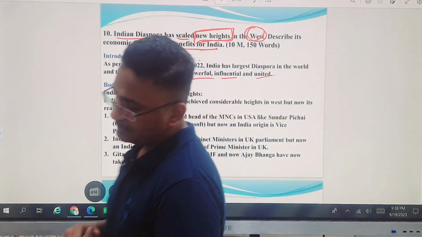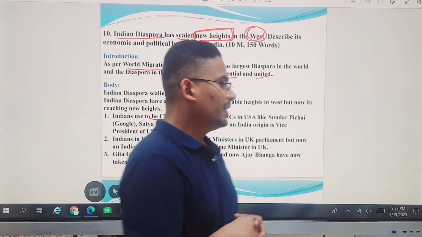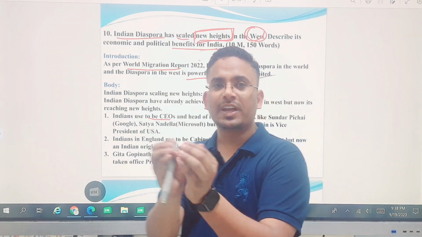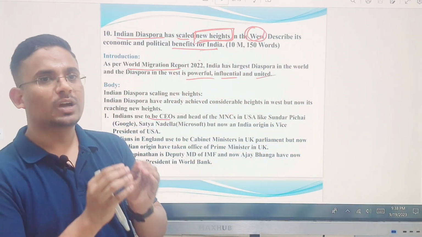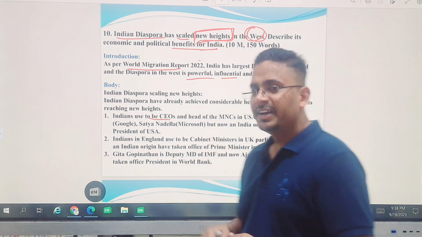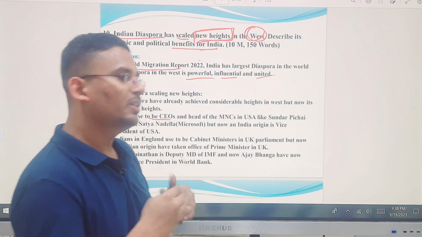Then coming to the UK. In the UK they have a parliament. In that parliament, Indians used to hold the position of cabinet ministers. Till now, they used to hold the position of a cabinet minister. But now what's happening? A person of Indian origin is becoming the prime minister in the UK. Don't we think it's a new height again?